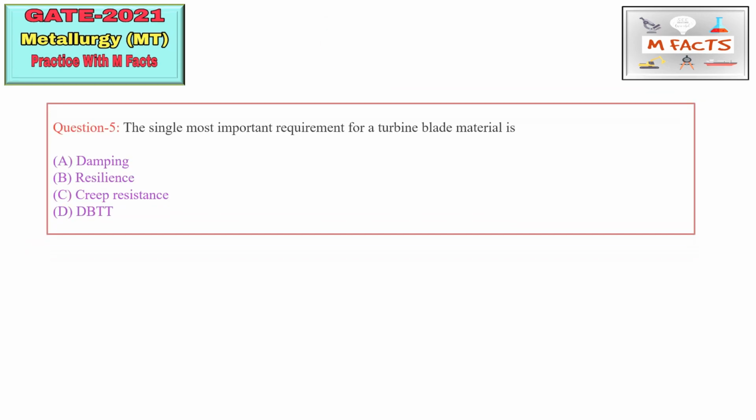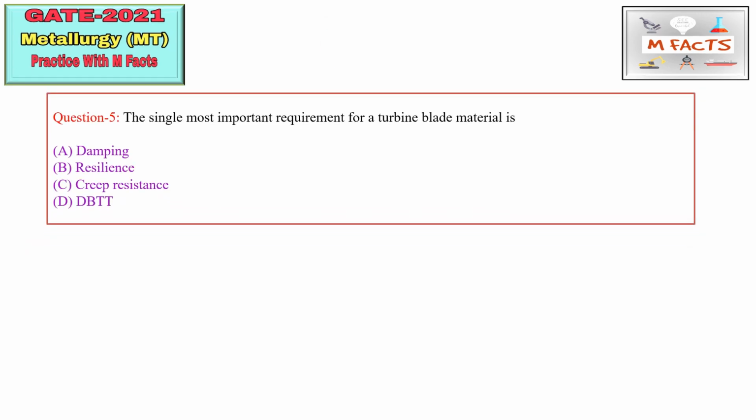The next question is: the single most important requirement for turbine blade material is. Okay, so turbine blade materials are very sophisticated. For this, one thing is important, that is creep. Creep is time-temperature dependent deformation.